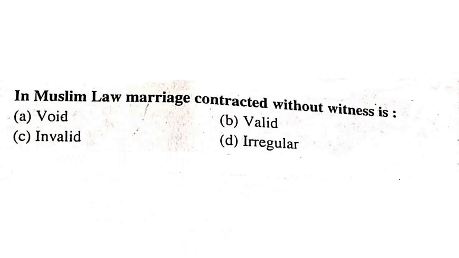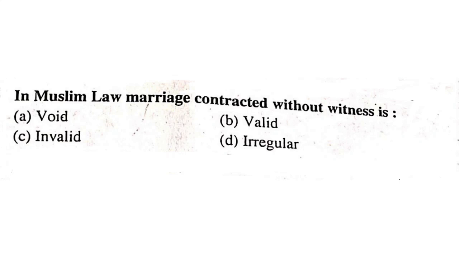In Muslim law, is a marriage contracted without witness void, valid, invalid, or irregular? Irregular marriages in Muslim law are those where a prohibition of temporary nature is violated.